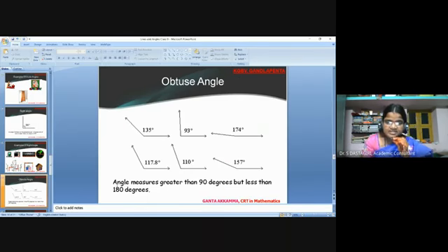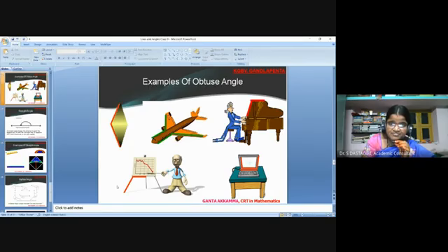Obtuse angle. Angle measures greater than 90 degrees but less than 180 degrees. Examples of obtuse angle. One example of obtuse angle and another example of obtuse angle. These are examples of obtuse angles.